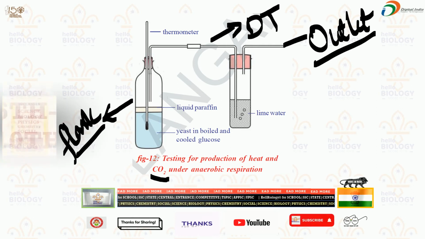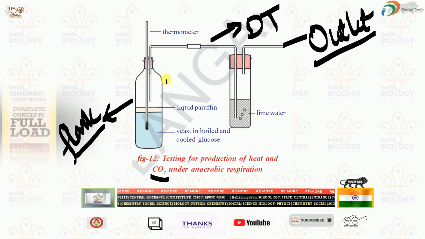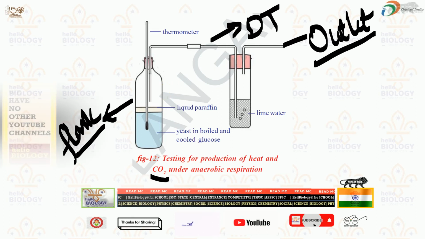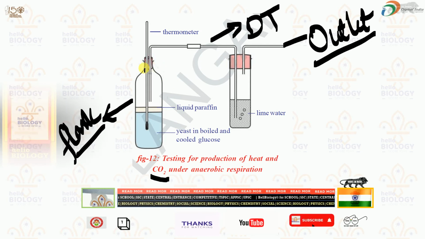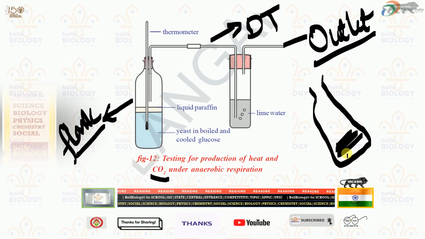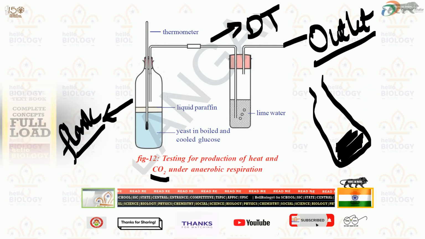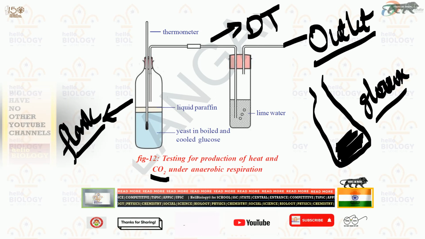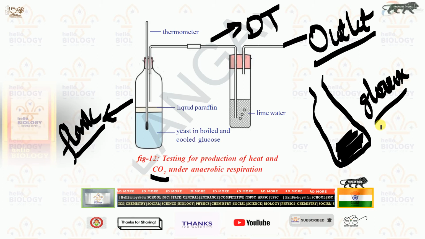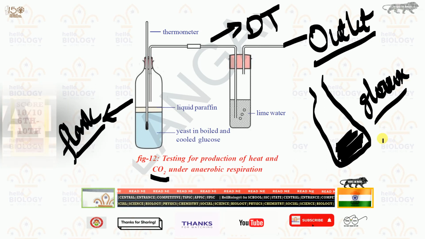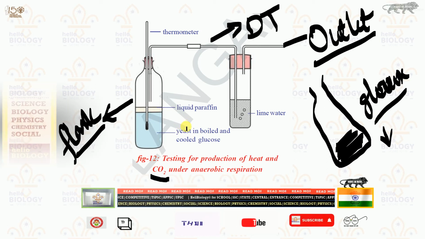Before starting this activity, we need to take this glass flask, that means the thermo flask here, or a normal flask, which has a two-hole rubber cork. We take the empty flask and add a boiled and cooled solution of glucose. How do we prepare it? Just add glucose to water and boil it, and then let it cool. When it comes to room temperature, we add yeast into that.